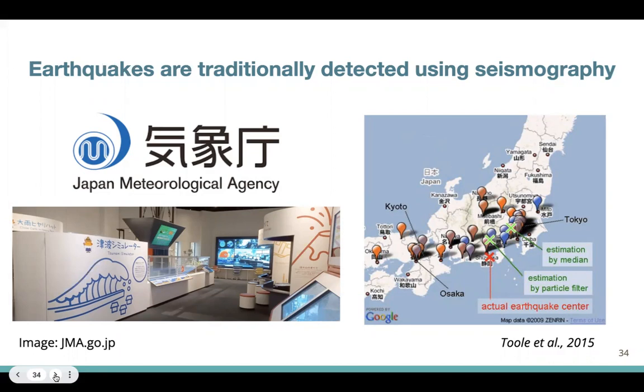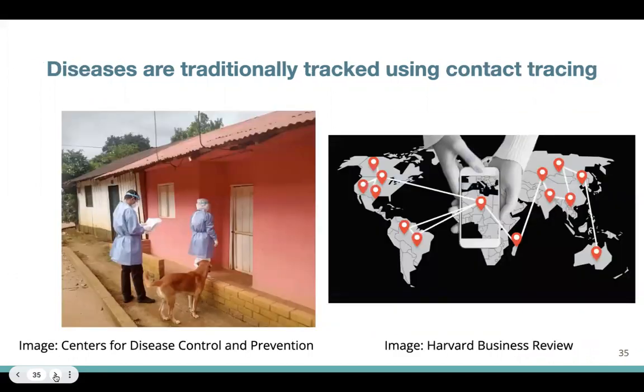Crowdsourcing can help supplement a lot of natural disaster early warning, prediction, and detection systems. Finally, diseases and public health related data, which is typically gathered using door-to-door surveys, can also be complemented using modern data sources such as contact tracing that are digital avenues.